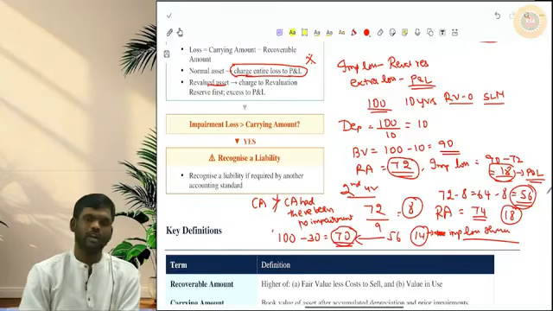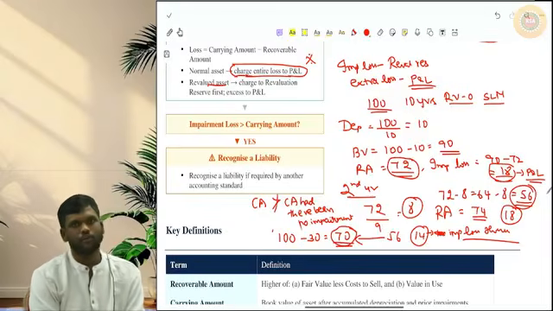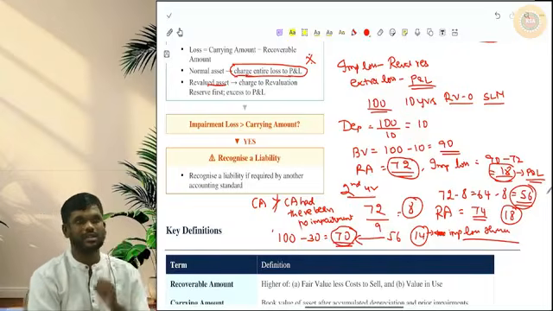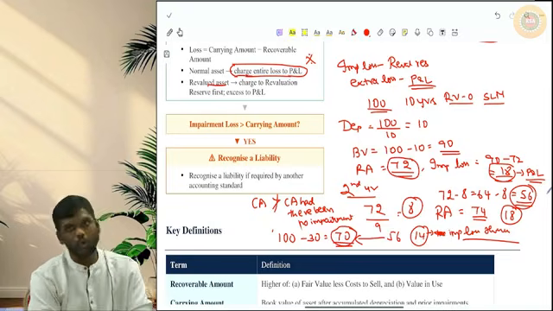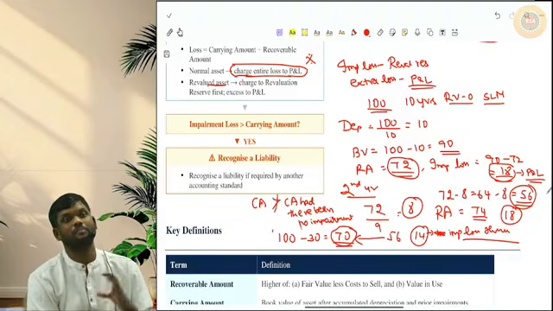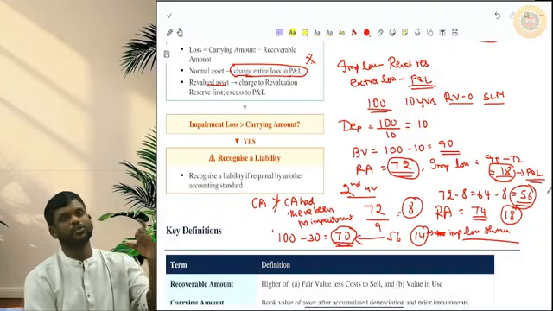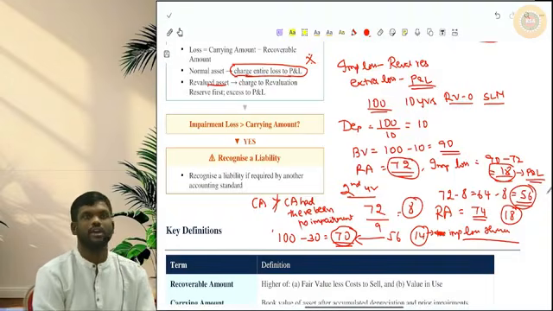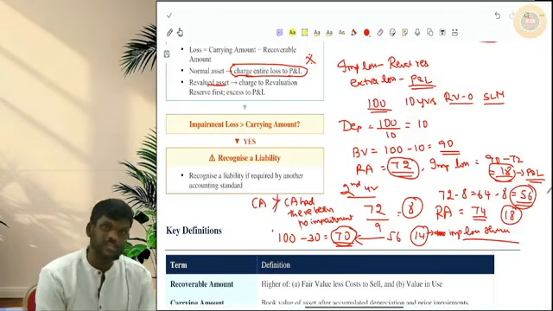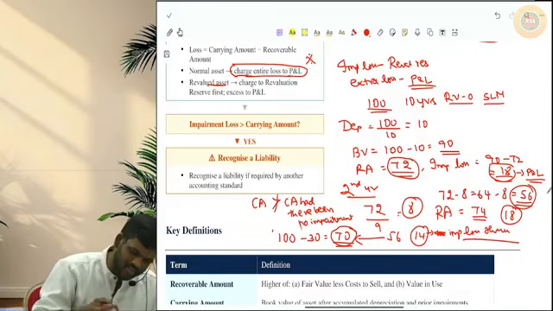So at the time of charging impairment loss, if you're following the cost model, charge that impairment loss to P&L. If you're following the revaluation model, then that impairment loss should be charged to revaluation reserve. Excess impairment loss can be taken to P&L. At the time of reversal, if you are following the cost model, reversal of impairment loss will be credited to P&L. If you are following the revaluation model, first you will increase the revaluation reserve. Any extra reversal will be credited to P&L. Okay. So impairment loss is a loss. Reversal of impairment loss is a gain in P&L. So ensure that you are very clear with this point.